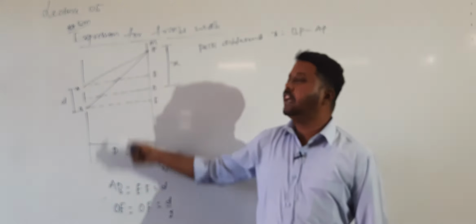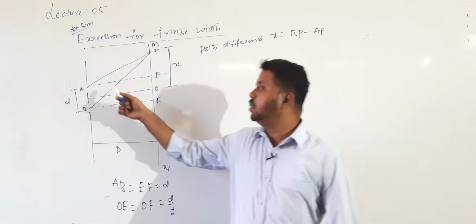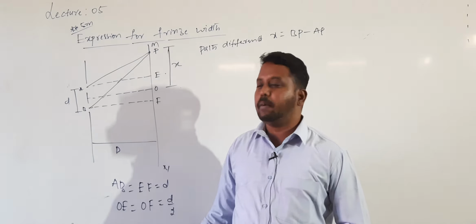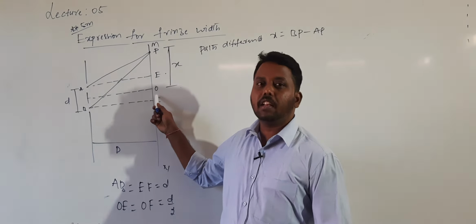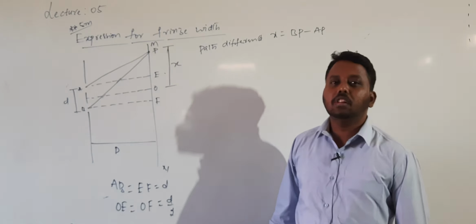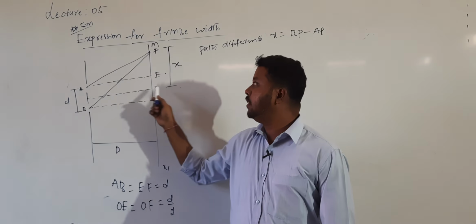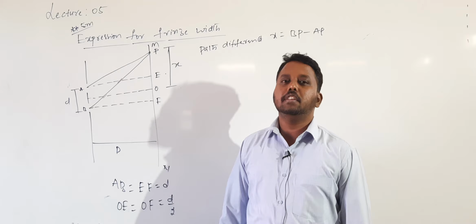So in this, for finding the fringe width, consider a double slit with the separation small d. Consider a screen which is placed at a capital D distance from the slits. Now consider the midpoint of the screen. Light coming from A and B should travel equal distance to reach O. That's why the light will interfere at O constructively. So the center of the interference pattern will always be bright.